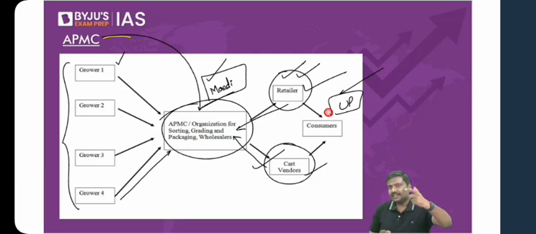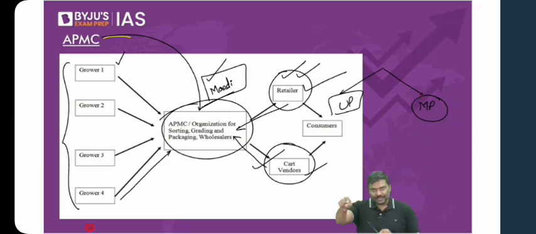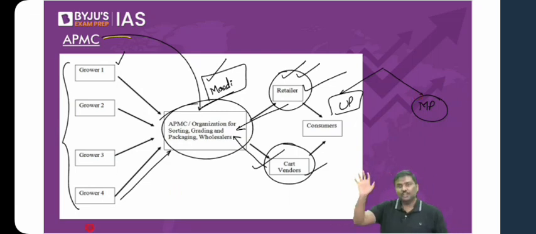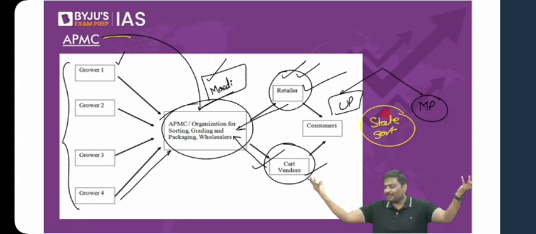Now look at the question and answer it. Can you use the same license to go to Madhya Pradesh and purchase from the mandi there? You have gone to UP, you took a license, you are one of the traders, you purchased in a mandi in Uttar Pradesh. Now, can you use the same license in the Madhya Pradesh mandi? It will not be allowed. Why? The state government will change from this state to another state. Two different state governments, laws are different.